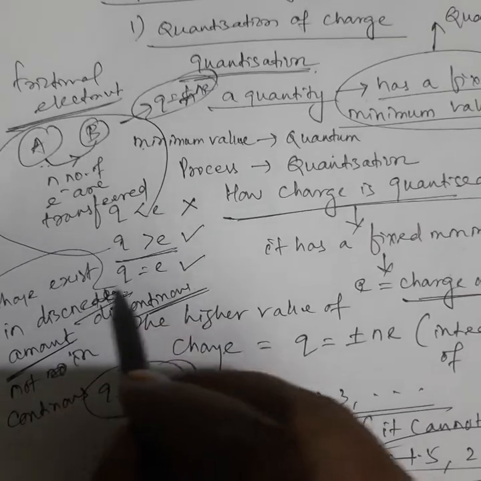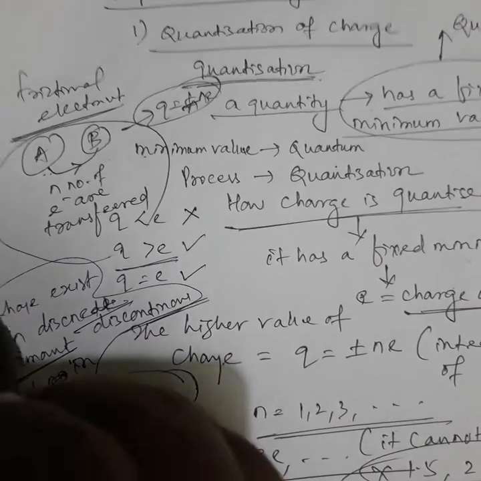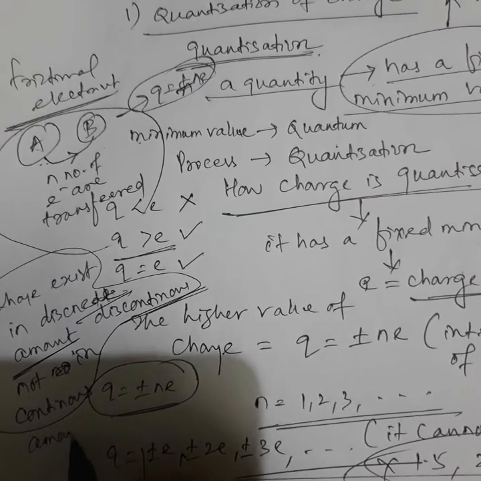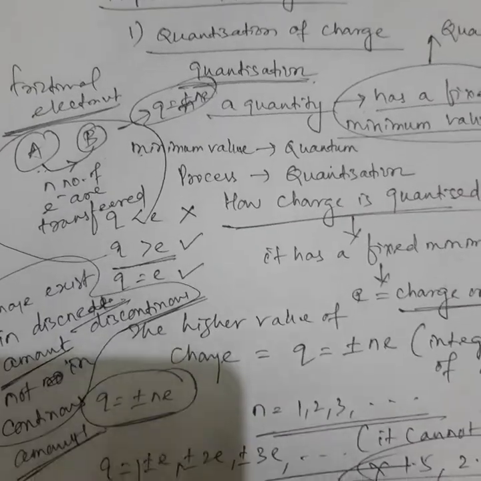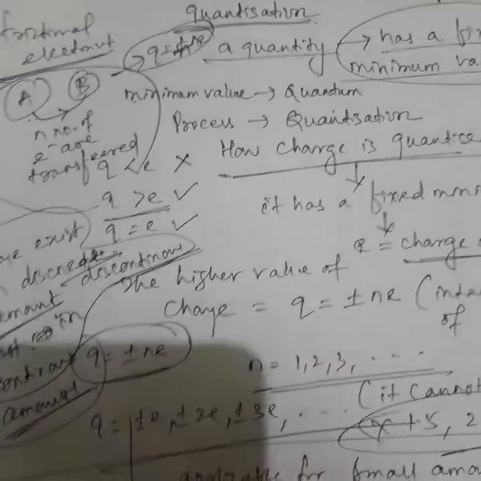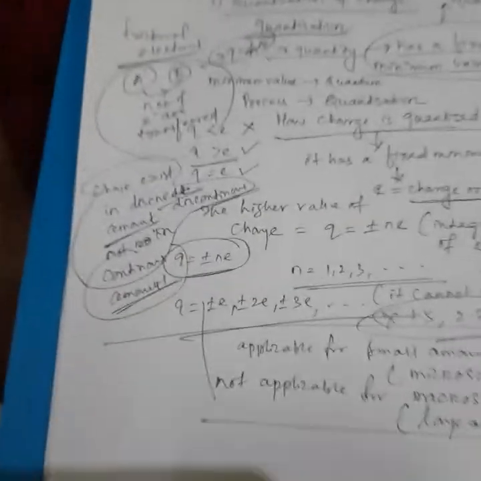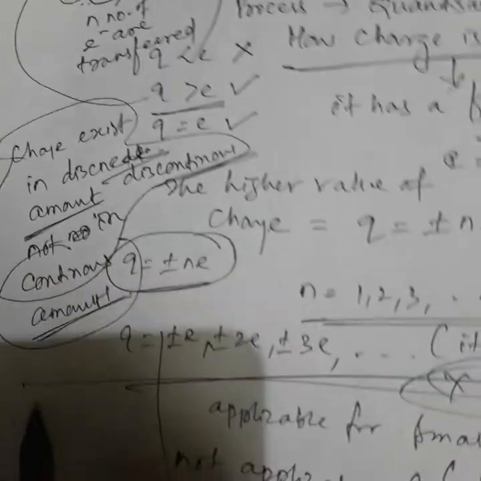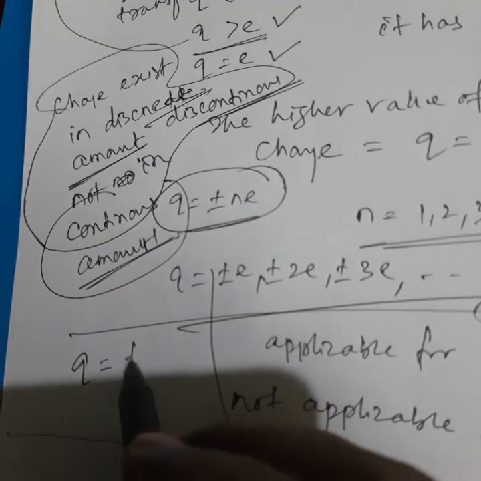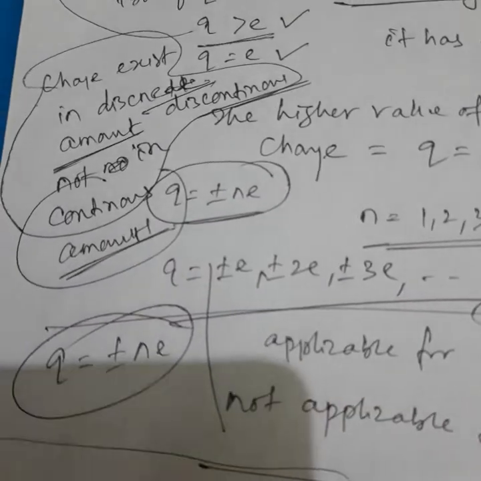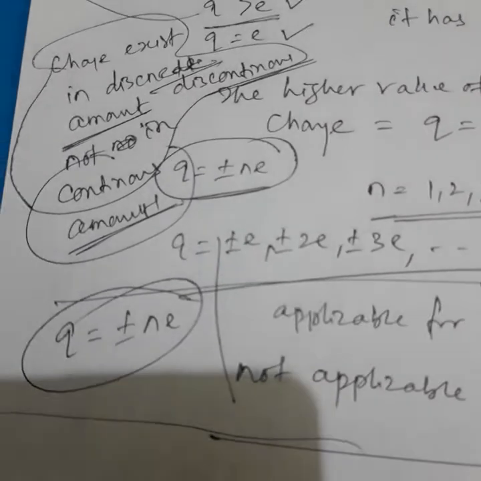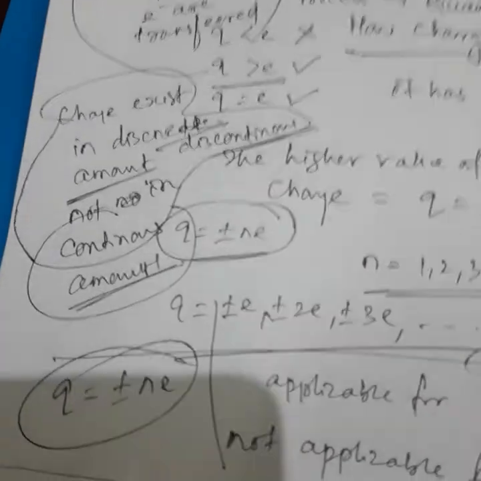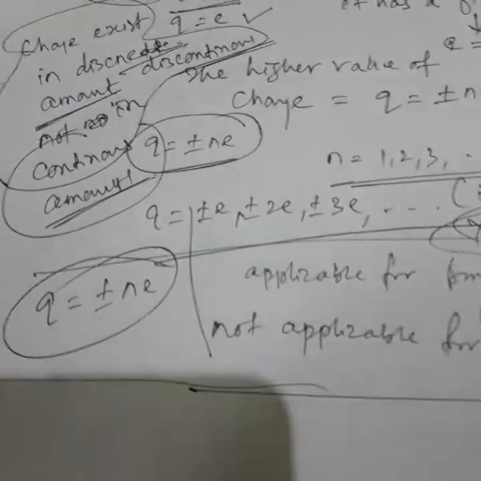If it existed in continuous amounts, charge could have any value. But charge can only be q equal to plus or minus ne, and n can be 1, 2, 3, 1000, 4000, 10,000, like this. So this completes quantization of charge.